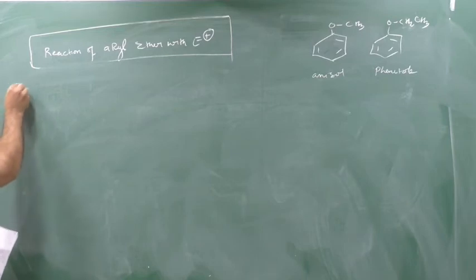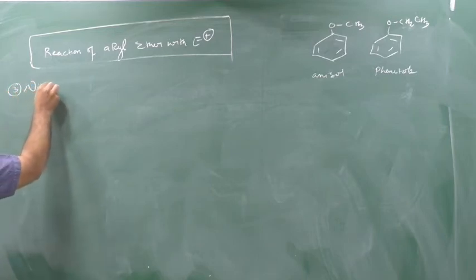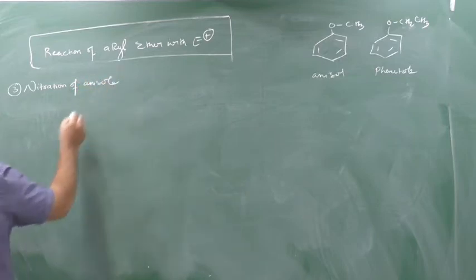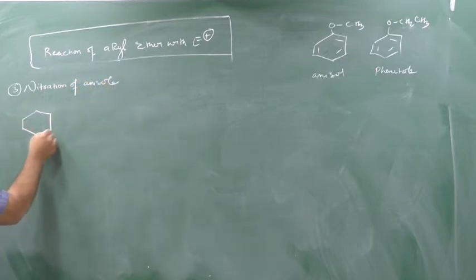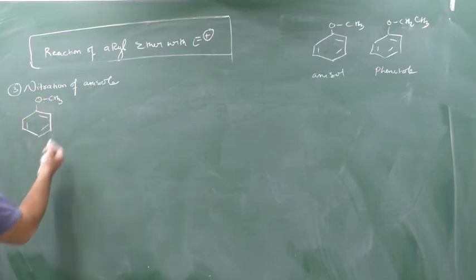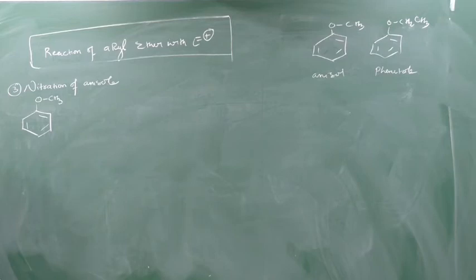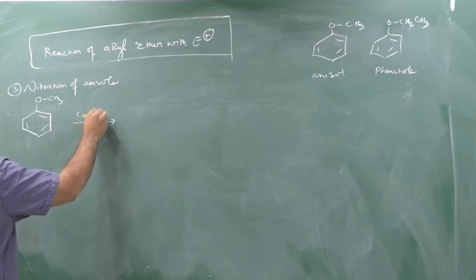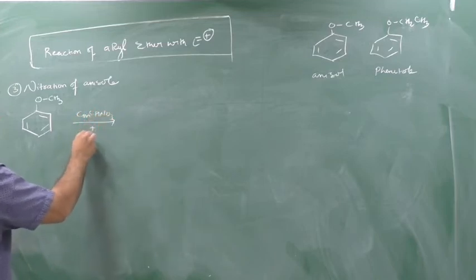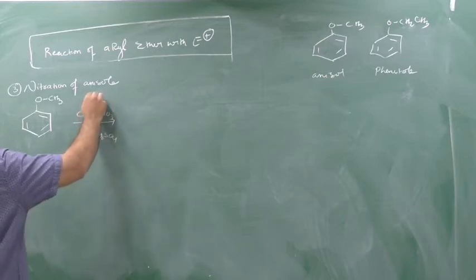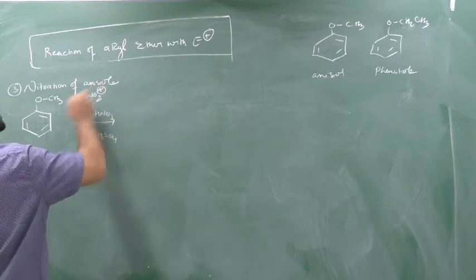Third, nitration of anisole. So see, I am taking this anisole and the OCH3 group will activate the benzene ring and open up two positions, one is ortho and para, and we are doing what? Nitration. Nitration means what? Concentrated nitric acid in the presence of concentrated sulfuric acid, and they will generate one cation, that is NO2 plus. This everything I have told you.